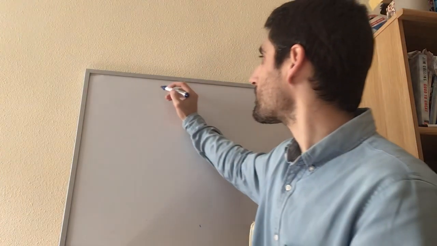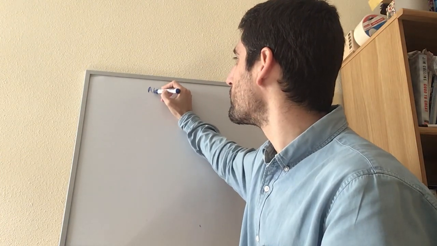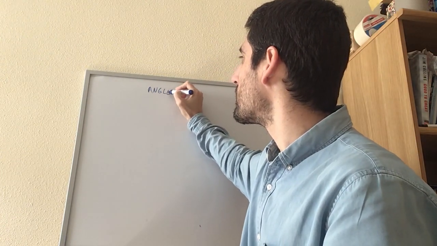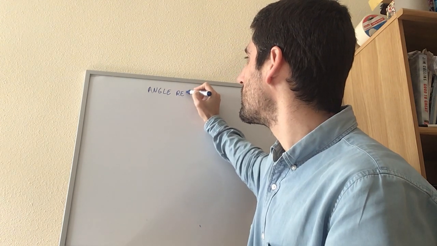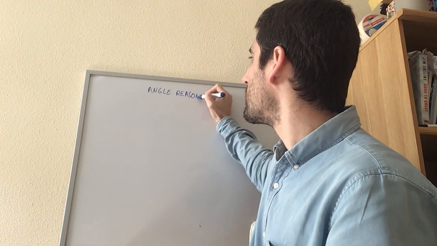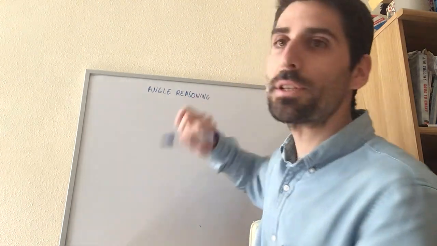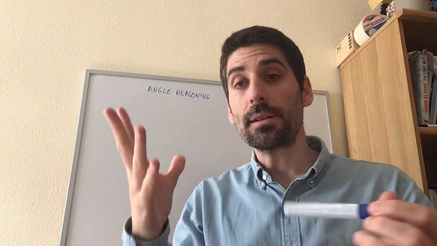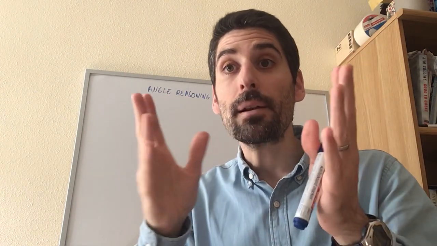What are we going to do today? We're going to start a new chapter. It's called Geometry, Angle Reasoning. So if you want a title, it'll be Angle Reasoning. And we're going to start with angles in parallel lines.